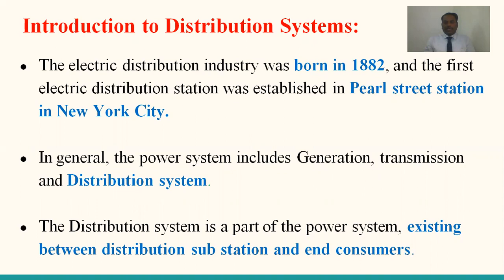It has generation, transmission, as well as distribution. The third part is the distribution, and after transmission, the distribution will commence. From the transmission onwards up to the end consumer is known as the distribution system.